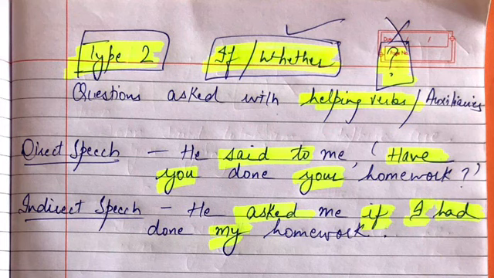So here the subject is "I"; we are talking about "you", and "you" is converted to "I". He asked me if I had done. Now you will ask where "had done" has come from. "Had done" has come from the main verb and helping verb; have is converted to had done my homework. Your homework will be converted to my homework.